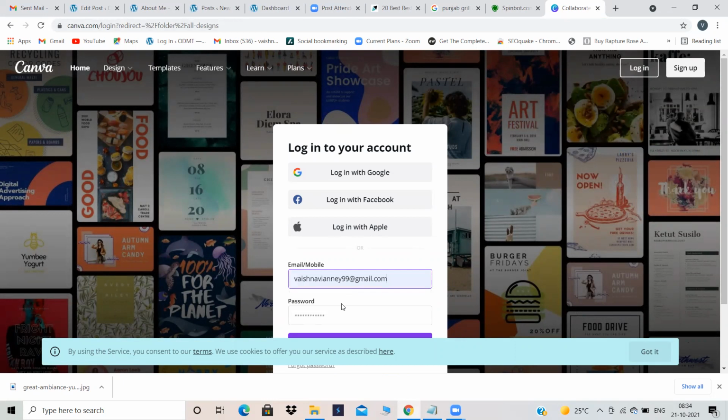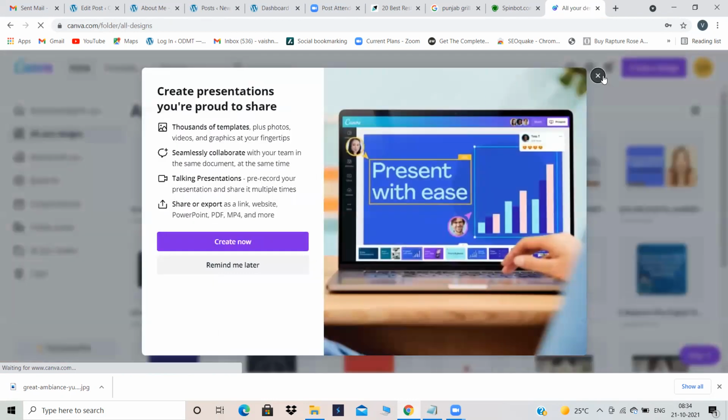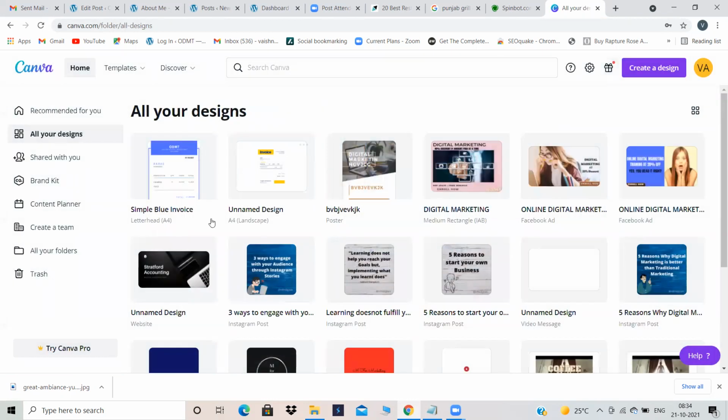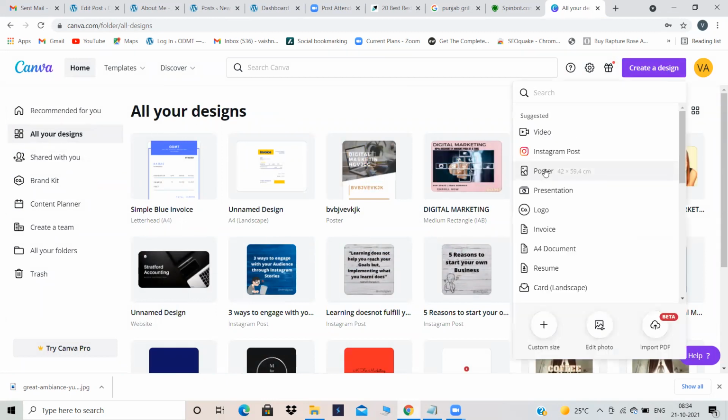Some restaurant images, nothing will happen. Just food related images, then so many will be there. Novotel image you don't need now. Just go to create a design, and choose what you want: poster, logo, whatever it is.